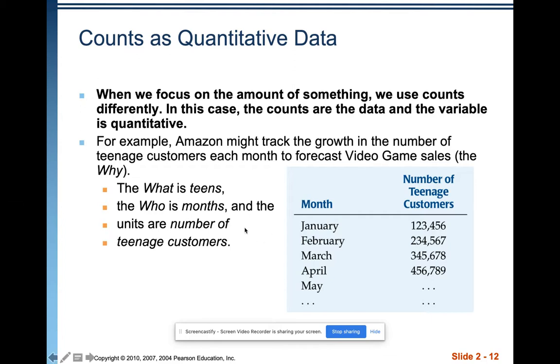The what are the teens, and the who is months. Okay, so number, and specifically the what is number of teenage customers. The who is each month, and the units or number of teenage customers. So this one could be a little confusing because it's like, well, why aren't teenage customers the who? Well, each case is a different month. Okay, so the months are who we are gathering data from. What are we gathering? We're gathering the number of teenagers. So really, this might be even better explained as number of teenage customers.